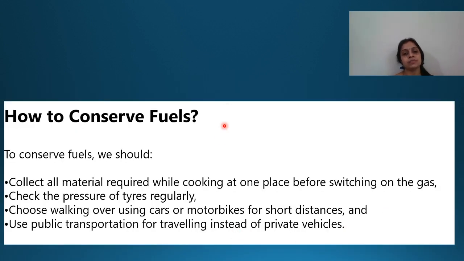How to conserve fuels? Collect all the materials required while cooking at one place before switching on the gas. Check the pressure of the tires regularly. Choose walking over using cars or motorbikes for a short distance and use public transport for traveling instead of private vehicles. So, students, you can also list a few points on how you conserve fuels.